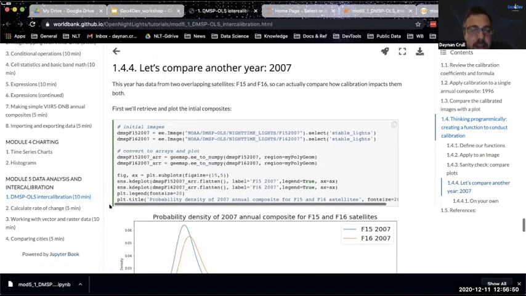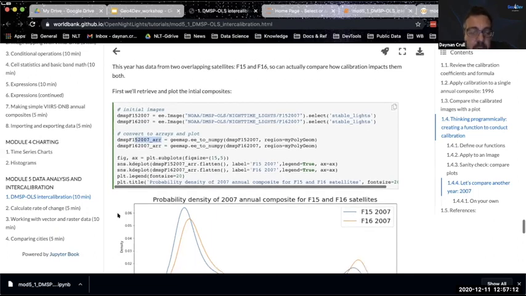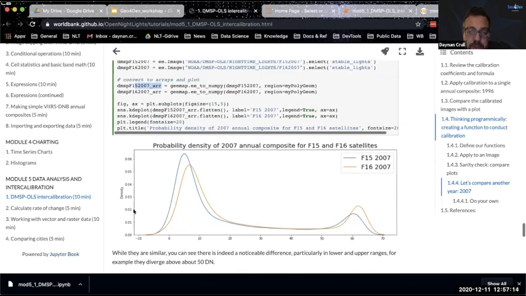Okay, so now if we were to take another image, let's look at two satellites, F-16 and F-15, which we know were both observing and collecting stable lights data in 2007. So we can actually compare these two satellites for the exact same year. We take these images and convert them again to an array so that we can plot them. When we look at these two images, we see that they have different distributions. So despite the fact that these annual composites are supposedly for the exact same period of time, because they're from two different instruments, as Kim noted, we have a difference here.